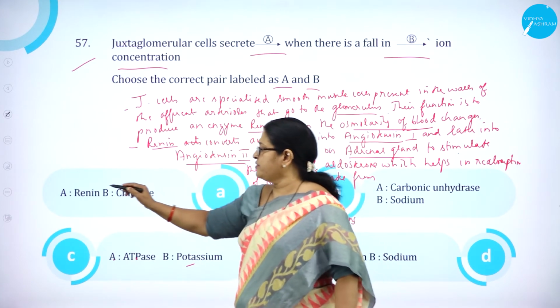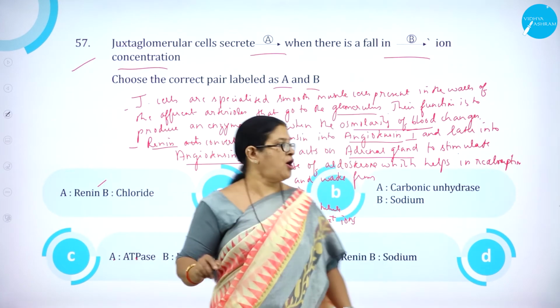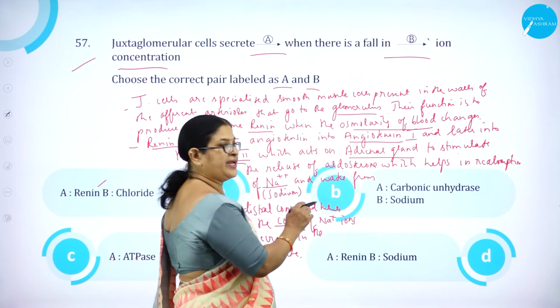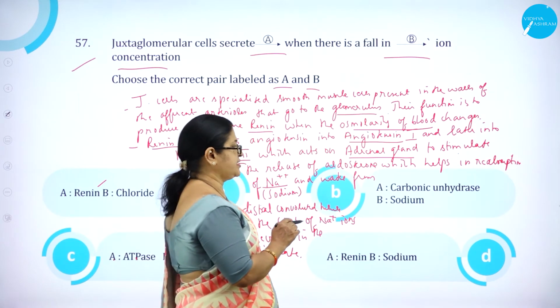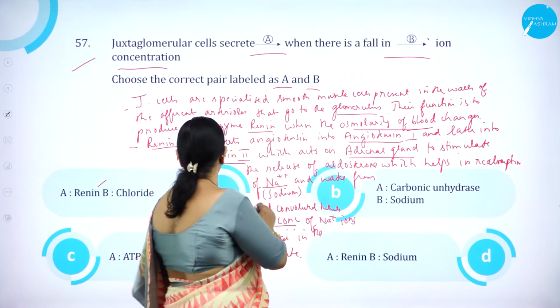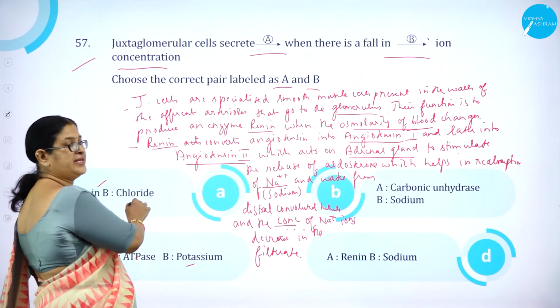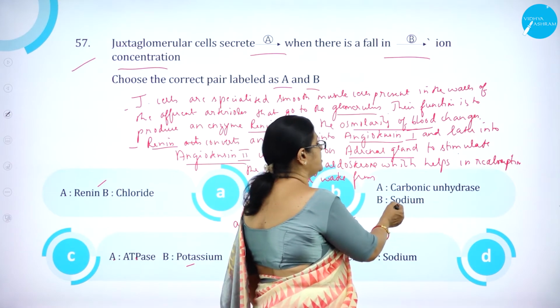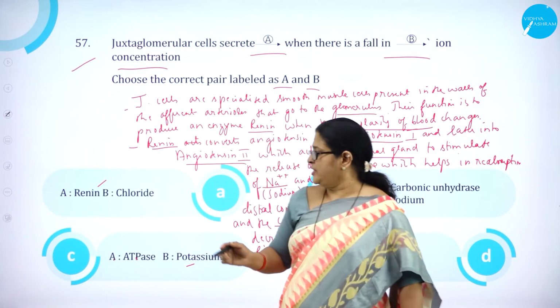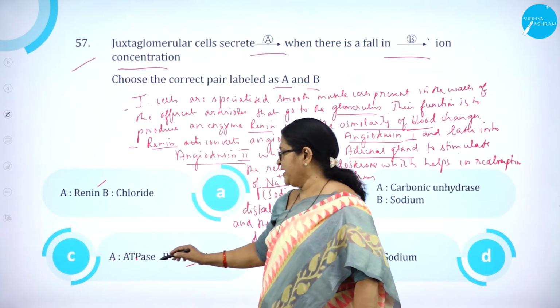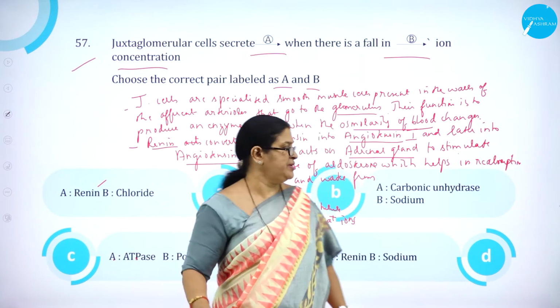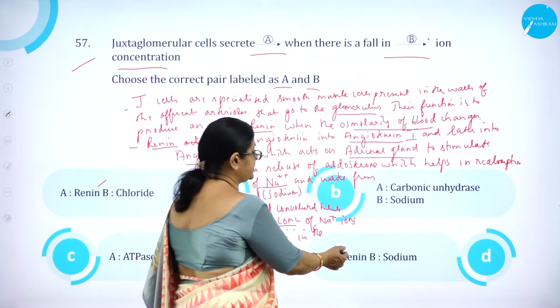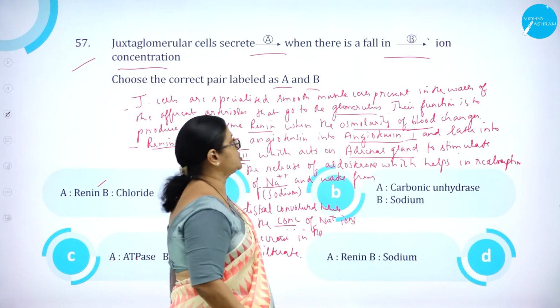Option A, renin and chloride. Option B, A is carbonic anhydrase and B is sodium. Option C, A is ATPase and B is potassium. And option D, A is renin and B is sodium.